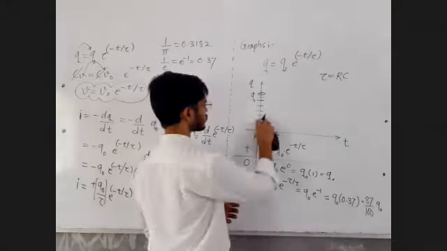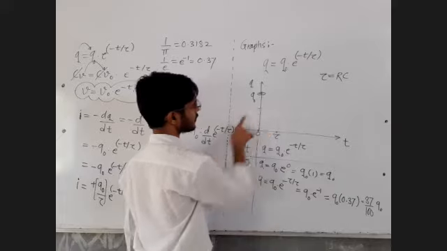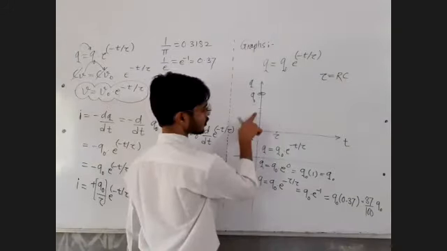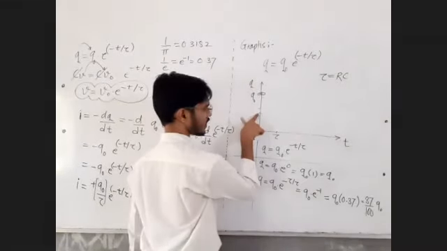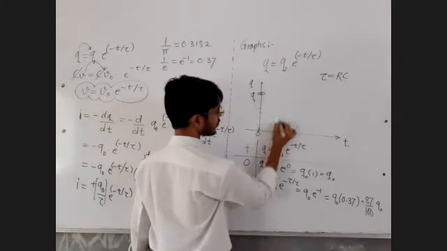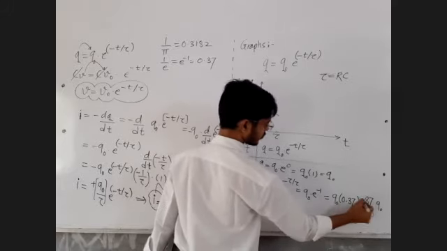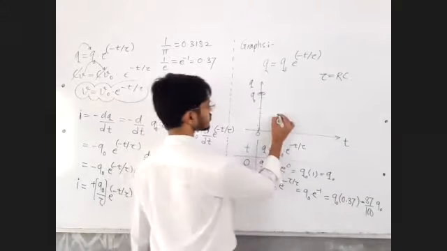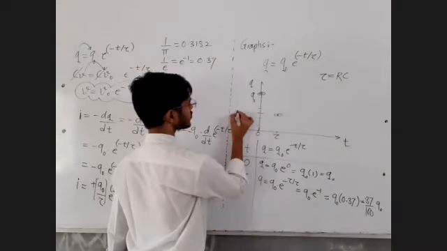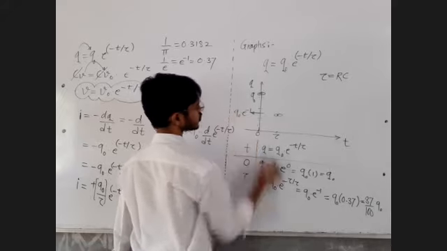All right, forget about it. I want 50% of q naught here, 25% of q naught here, 37.5% of q naught approximately here. So when time becomes equal to tau, charge becomes equal to 37% of q naught. So the next charge value I get here, what is this value? This value is q0 e raised to minus 1.